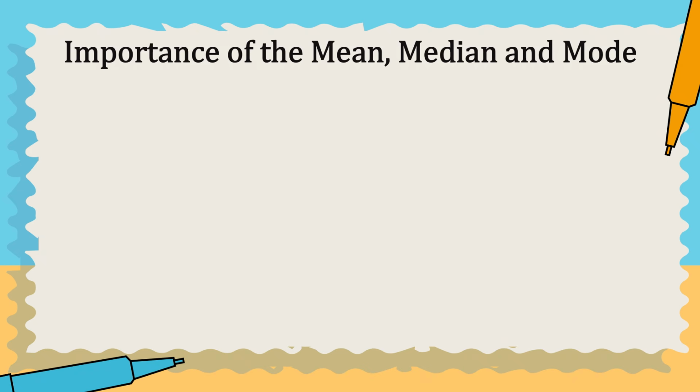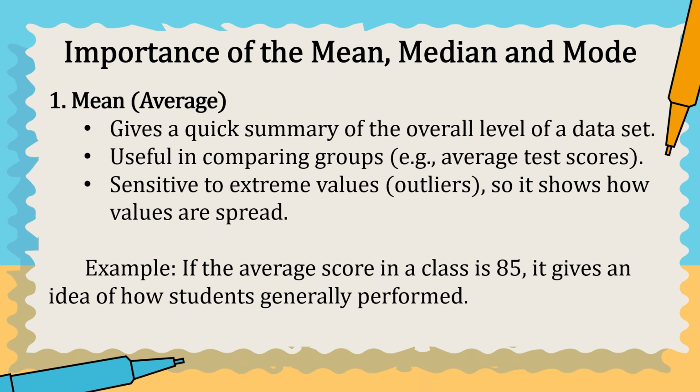After the definition of the measures of central tendency, the mean, median, and mode, let us talk about the importance of the mean, median, and mode. Number 1. Mean or average. It gives a quick summary of the overall level of a dataset. It is useful in comparing groups.